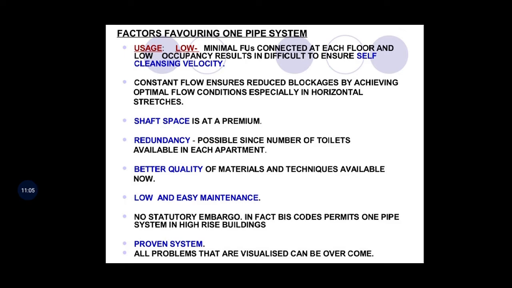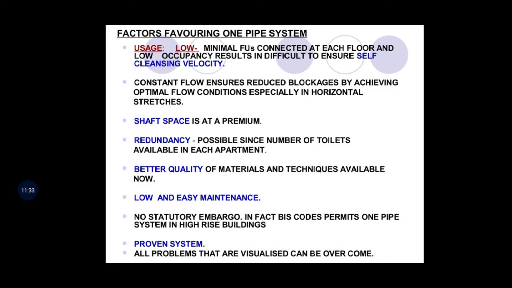Few users connected at each floor, and low occupancy, result in difficulty to ensure safe cleaning velocity. Constant flow ensures reduced blockages by achieving optimal flow conditions, especially in horizontal stretches. Shaft space is at a premium.